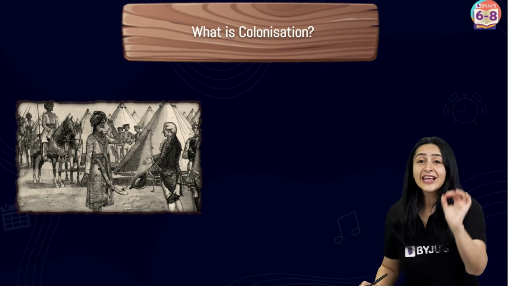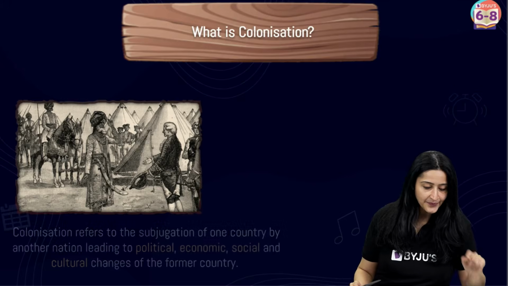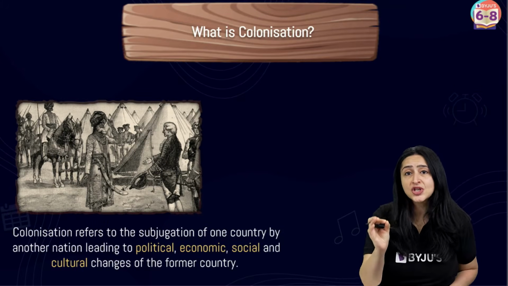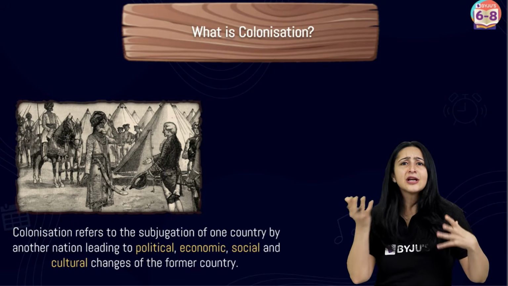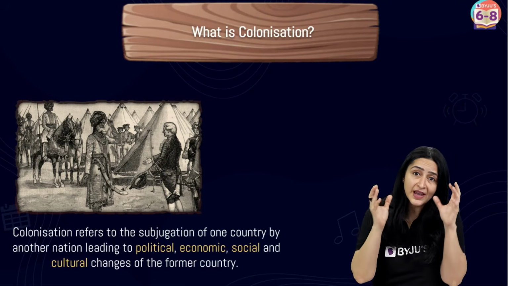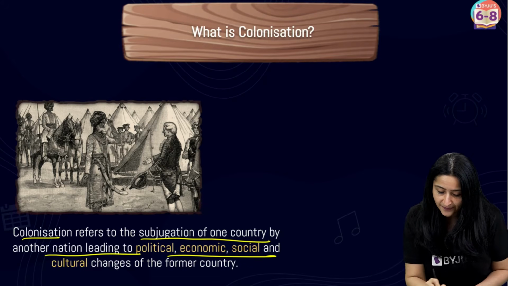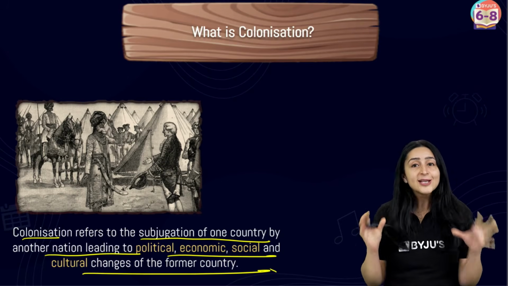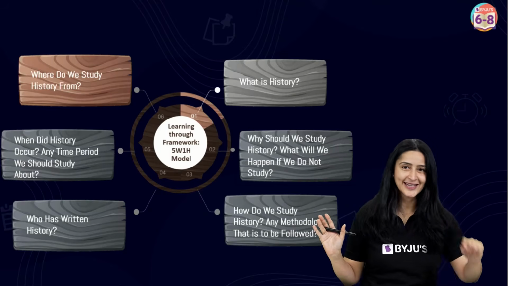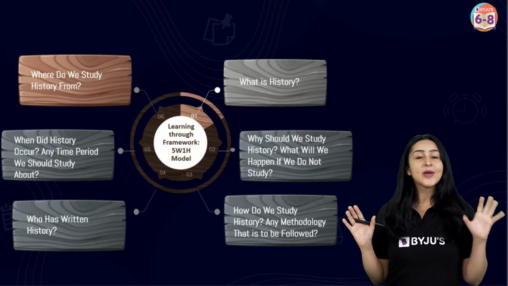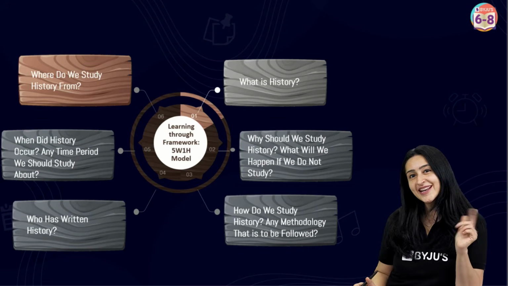So if we have to define colonization, we can say that when the subjugation of one country by another leads to these kind of political, economic, social and cultural changes, basically we can refer to this process as colonization, right? And this period would then be referred to as a colonial period. Okay, great. So, by now we have learned about periodization and classification. Now, let us move on to the next question.